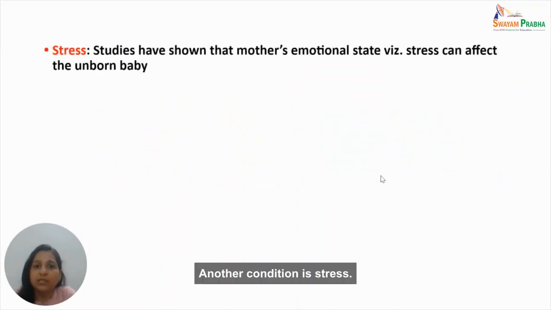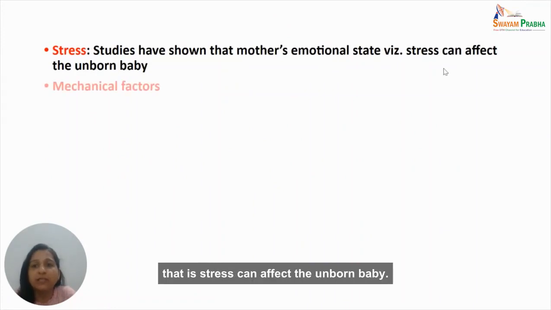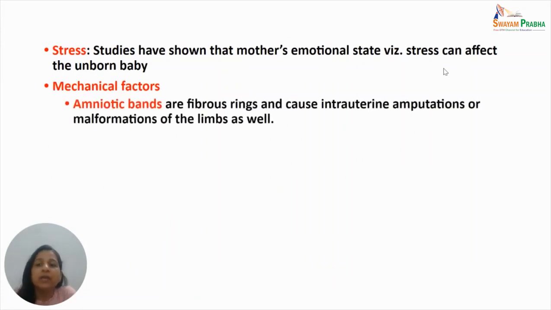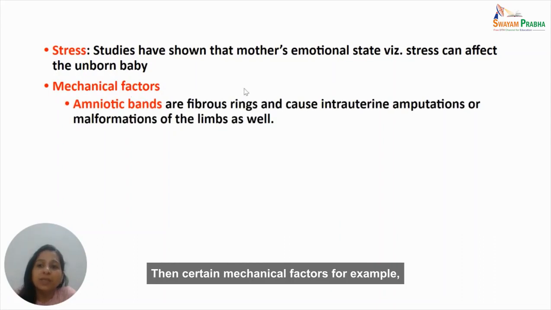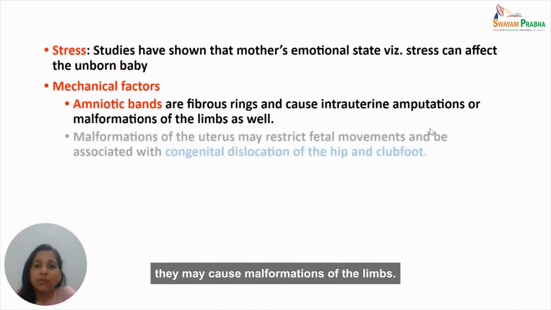Another condition is stress. The emotional state of the mother, that is stress, can affect the unborn baby. Then certain mechanical factors, for example, the amniotic bands, which are fibrous rings which cause intrauterine amputations or malformations of the limbs.